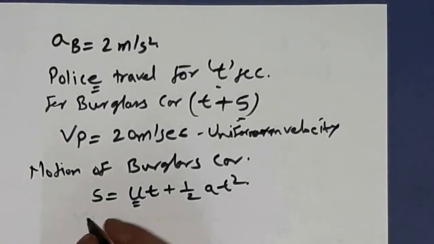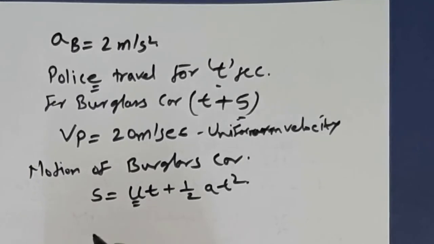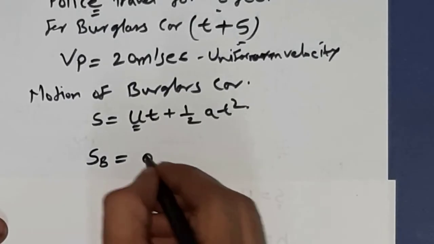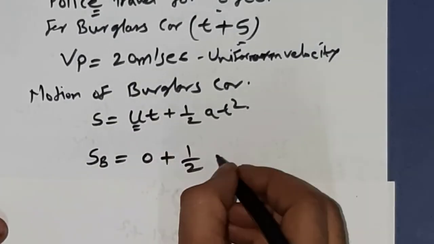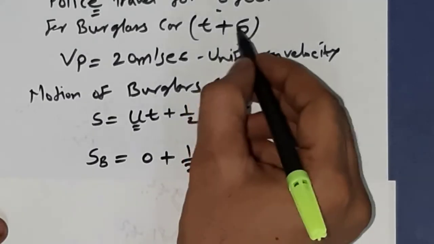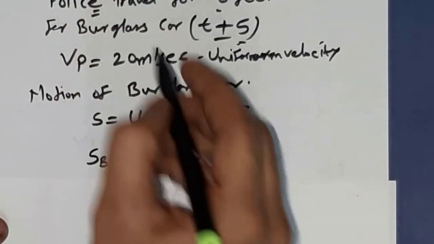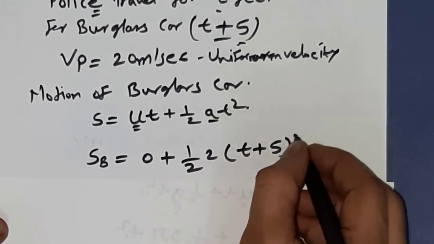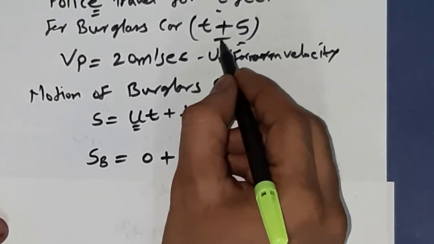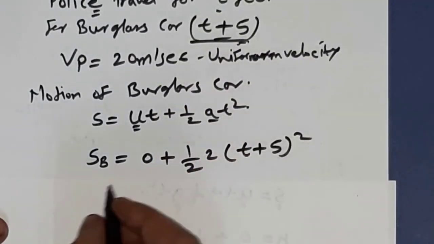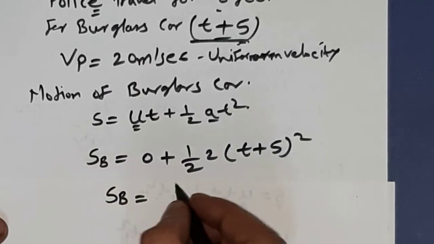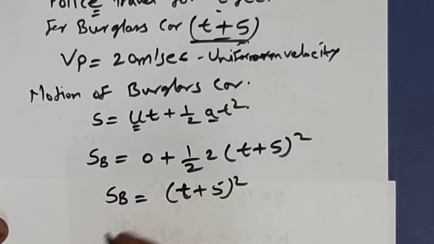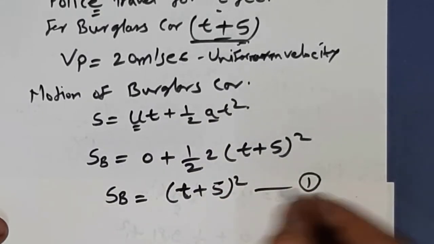So the distance traveled by the burglar's car, sb, is equal to 0 plus half of a into t square. Now t will be t plus 5 and a will be equal to 2. So 2 into bracket t plus 5 bracket square, half and 2 cancel, so the distance traveled by the burglar's car will be equal to t plus 5 bracket square. We can name this as equation number 1.